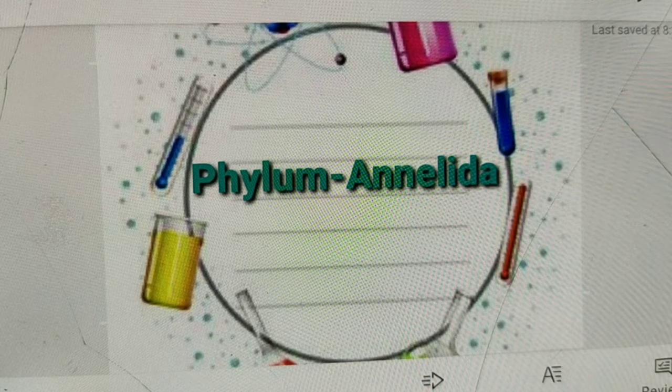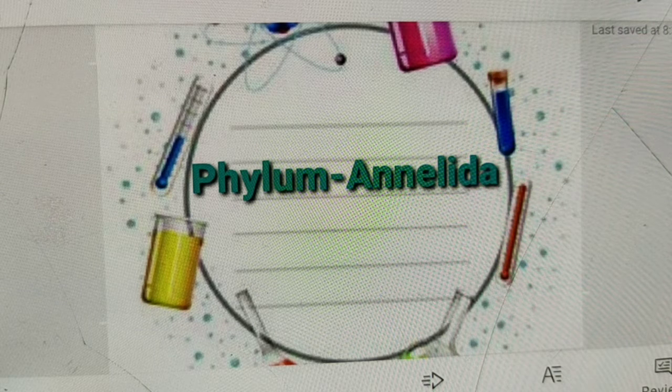They have a true coelom in their body. Coelomic fluid serves as hydroskeleton, and their locomotory organs are segmentally repeated chitinous bristles called setae, embedded in skin. Digestive system is straight and complete.